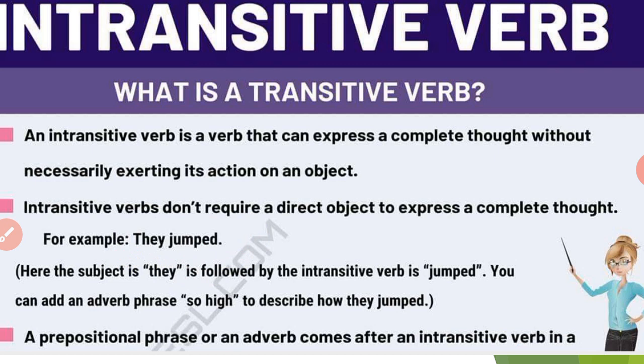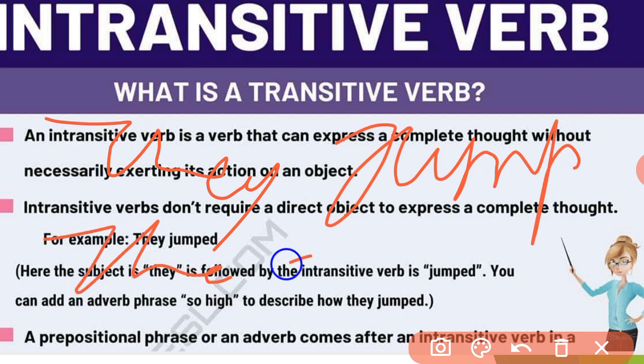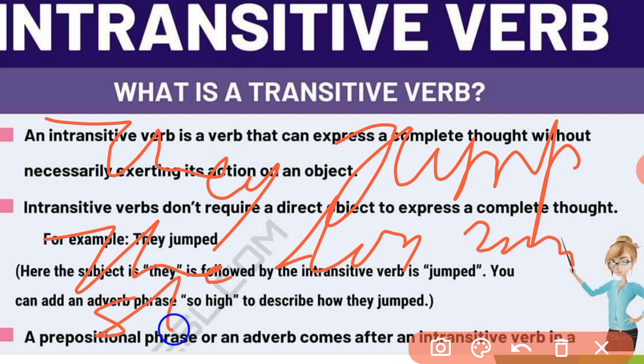So what is an intransitive verb and how can you identify it? For example: they jump, the dog ran, she sang.